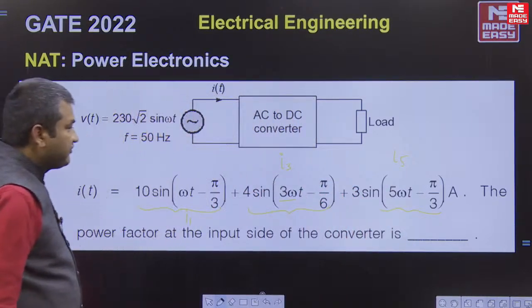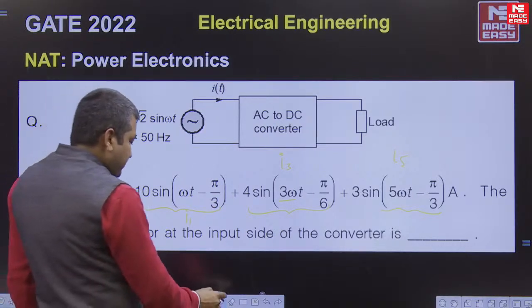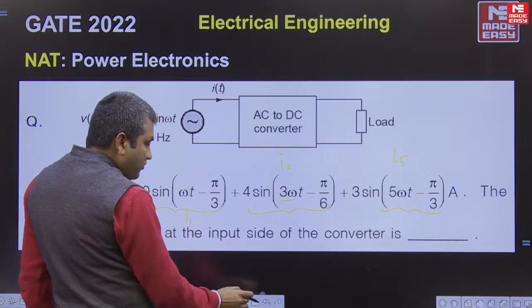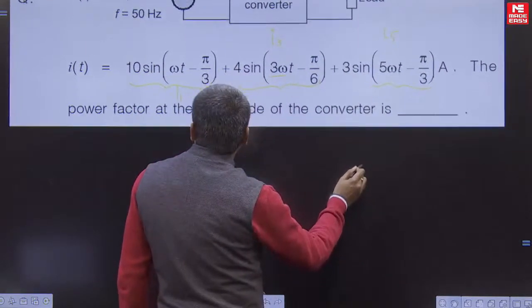We have to find the power factor at the input side. So let us find out the power factor at the input side.